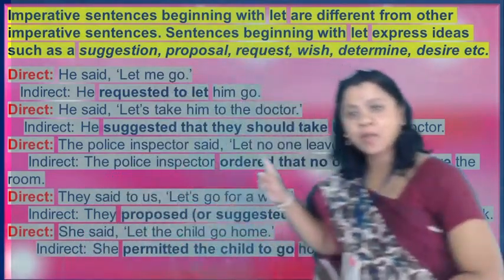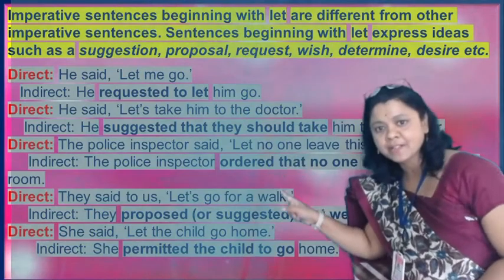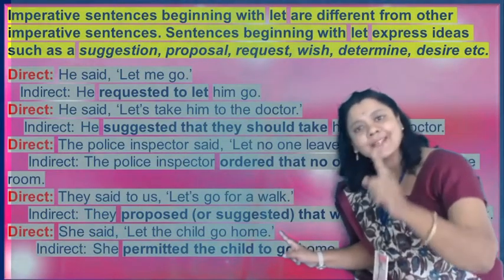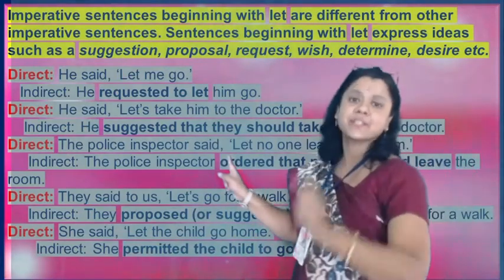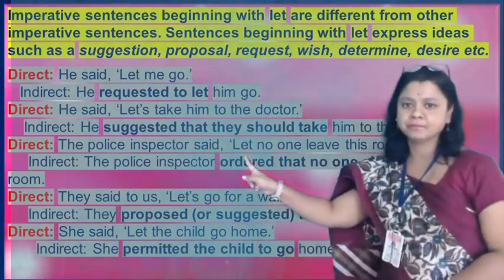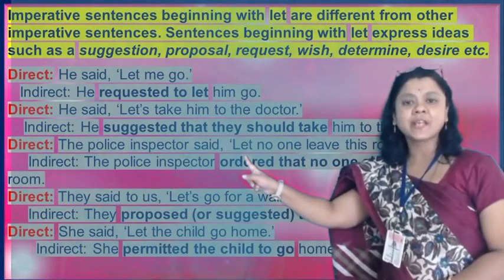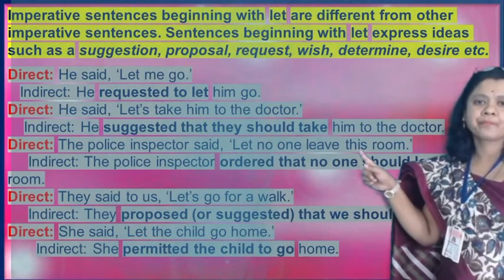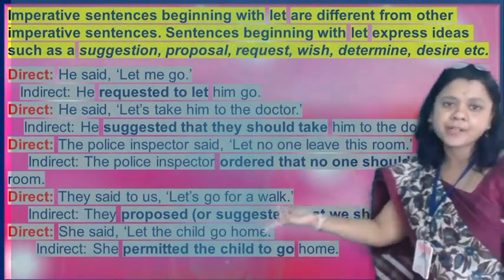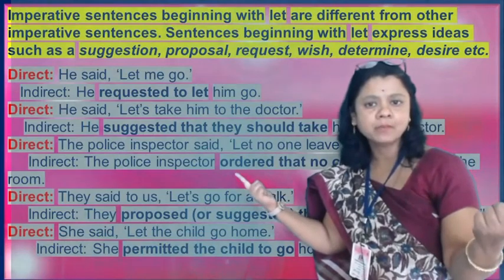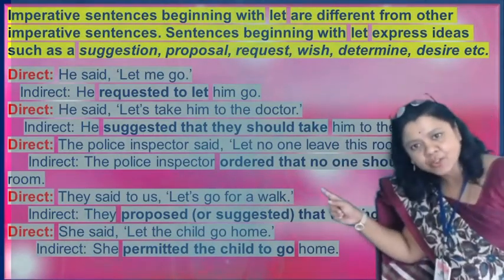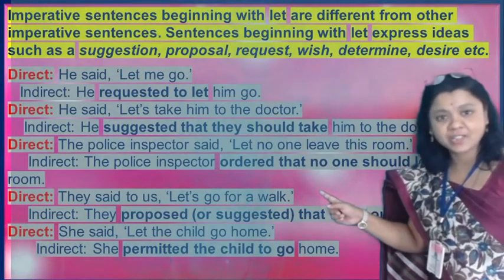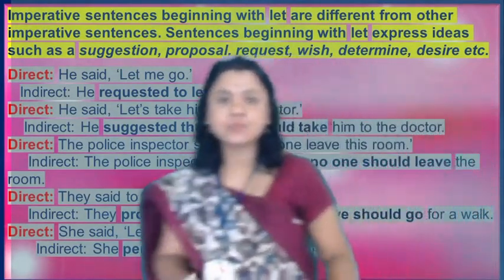Now the third one. I took all these sentences to help understand reporting verbs when the sentence begins with let. The police inspector said, let no one leave this room. Now here the inspector means an order. We know very well, simple. So here the police inspector ordered that. Now here, when ordered, then we have to use that.